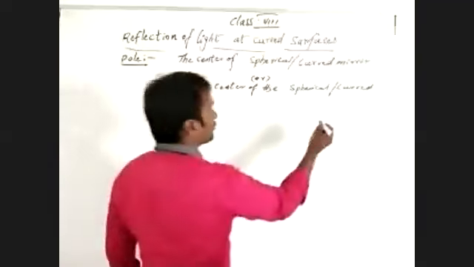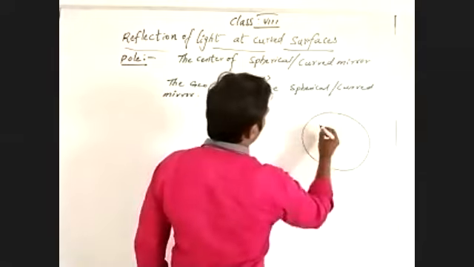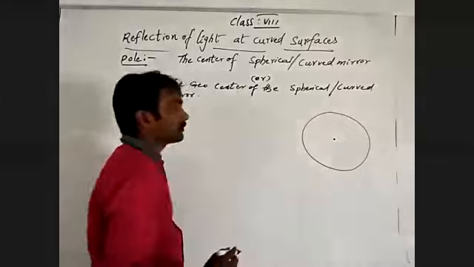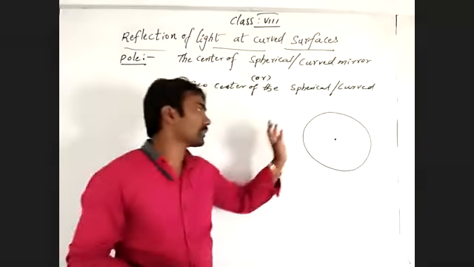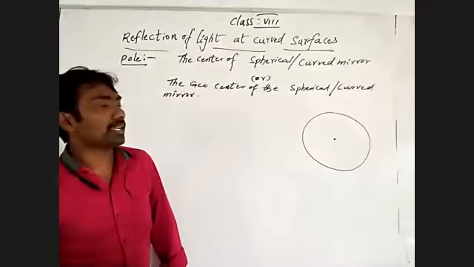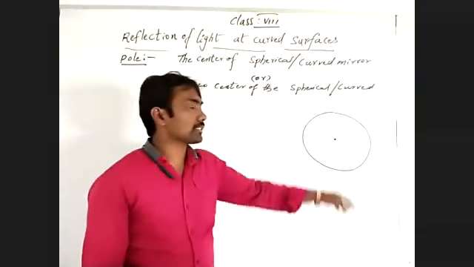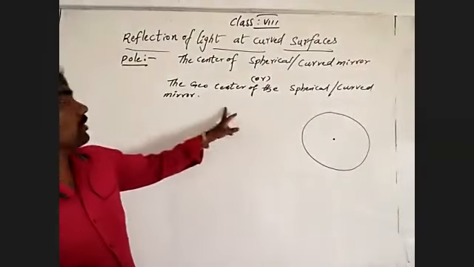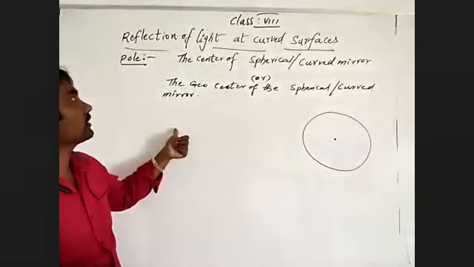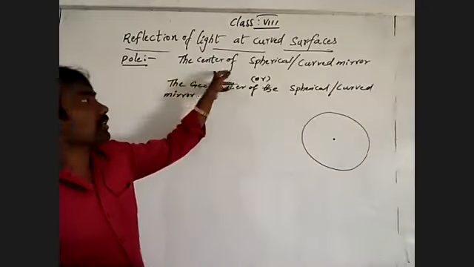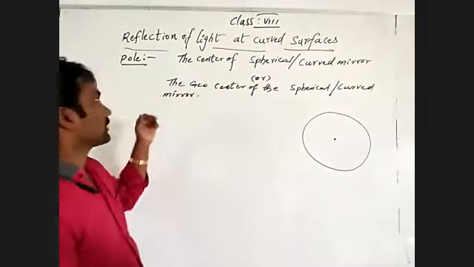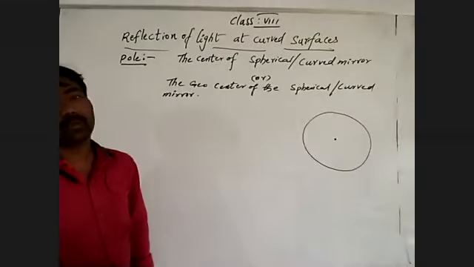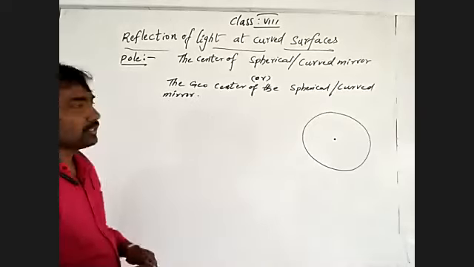Generally, if you observe a circle, this dot is what we call the geocenter of the circle, or the center of the circle. Now what I am telling you is that the geocenter, or center, of the spherical or curved mirror is the pole. Understand?